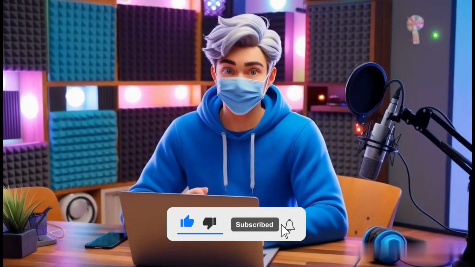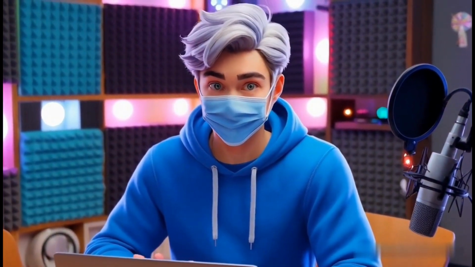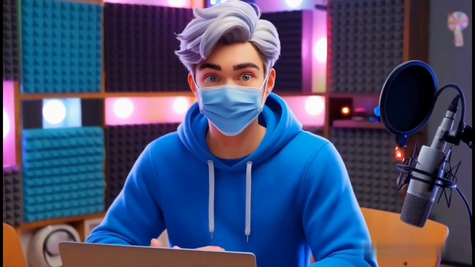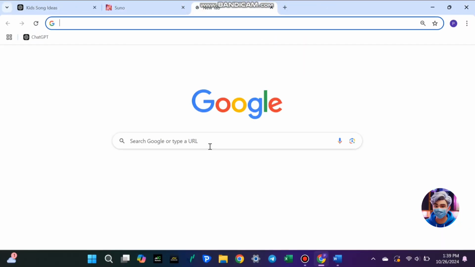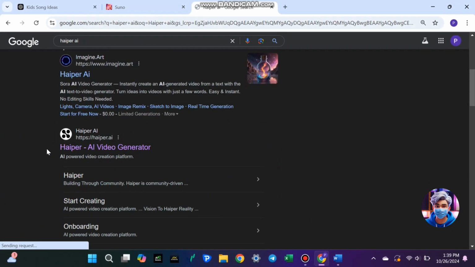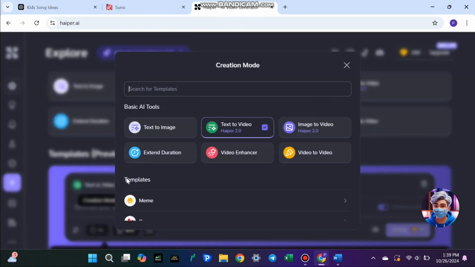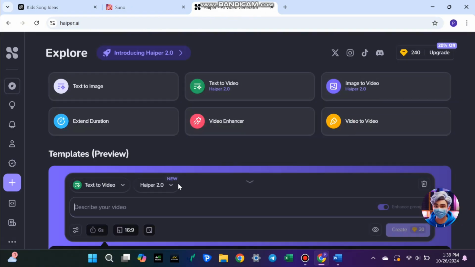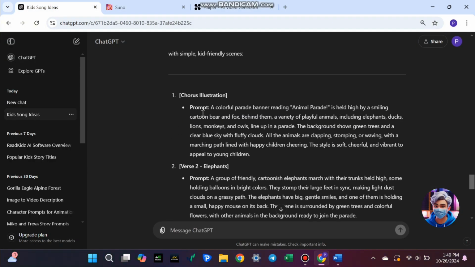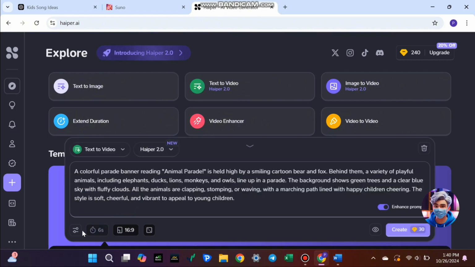Now it's time to bring our lyrics to life with animations. For this, we'll be using Haiper AI, a fantastic tool that transforms our text prompts into animated visuals. First, go to Haiper AI by searching for it on Google. Once you're on the site, log in or create an account if you don't have one yet. Once you're in the dashboard, look for the text-to-video option. This is where we'll start creating our visuals. Head back to ChatGPT and copy the first image prompt we generated. Paste that prompt into Haiper AI and click Create.